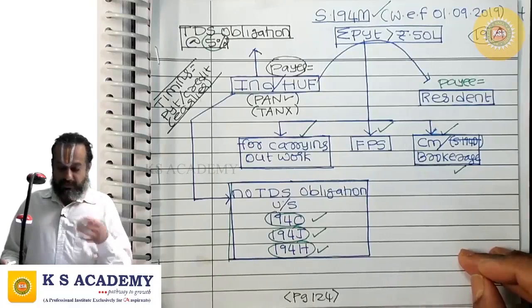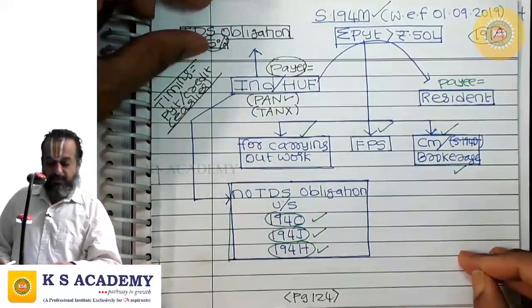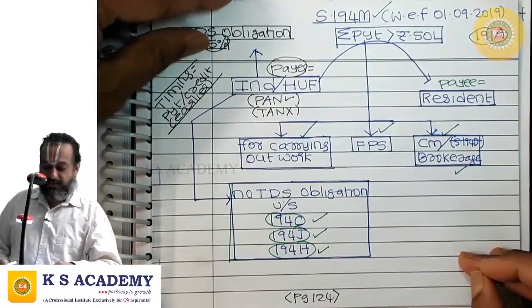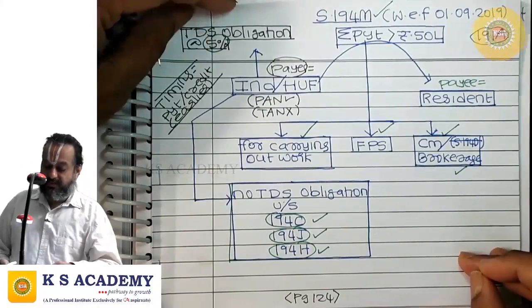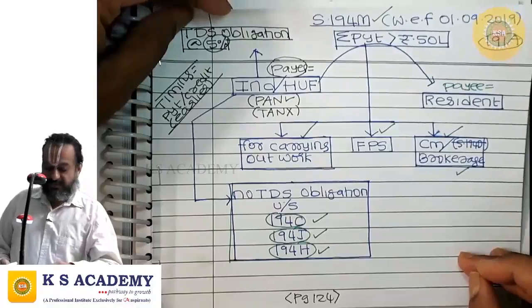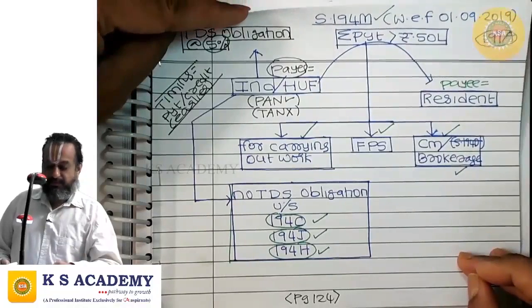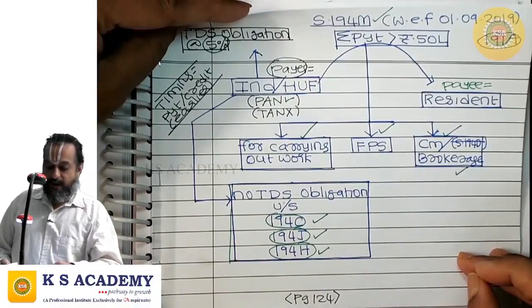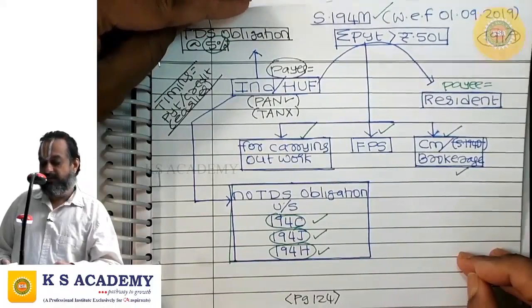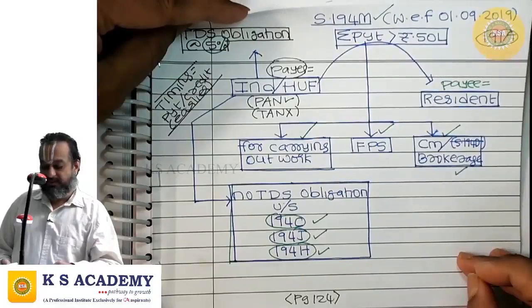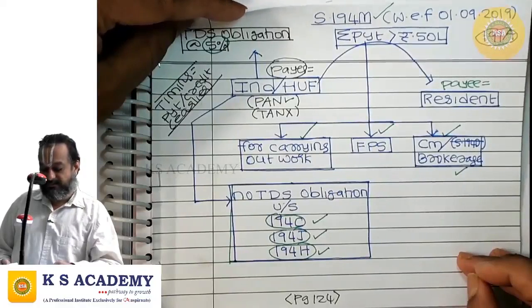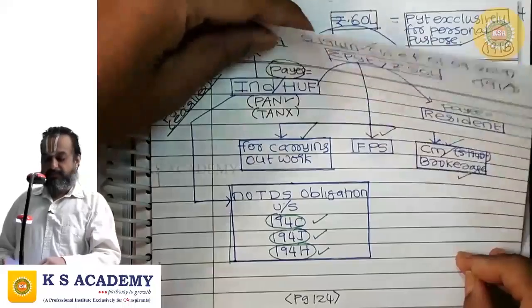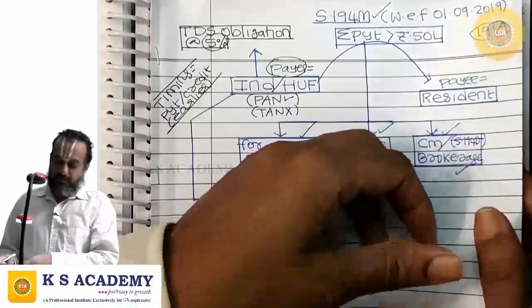Tax shall be deducted at source at the time of payment or the time of credit to the account of the payee in the books of accounts of the payer, whichever is earlier. And tax shall be deducted at the rate of 5%, subject to 206AA, and the payer for deducting tax at source under this section need not have TAN. It is enough if he is having PAN. That you need to note.